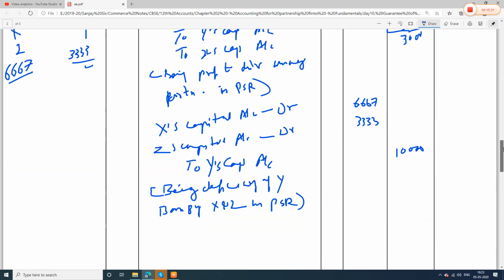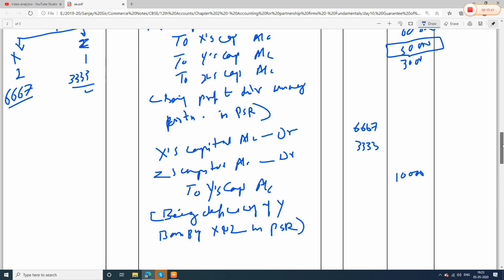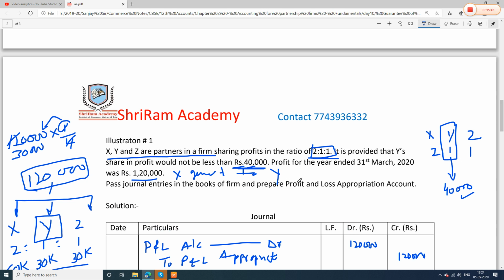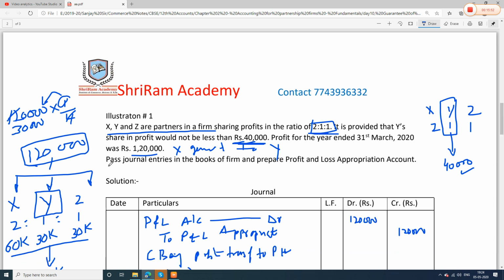In that scenario the entry would have been X's capital account debit 10,000 to Y's capital account. Z will not come in the picture because he had not guaranteed. But in our question it was silent, so that means both the partners had guaranteed him.